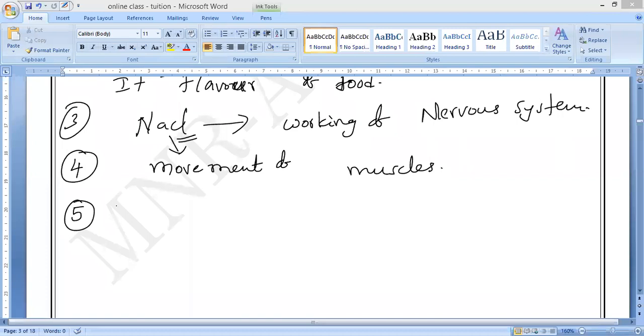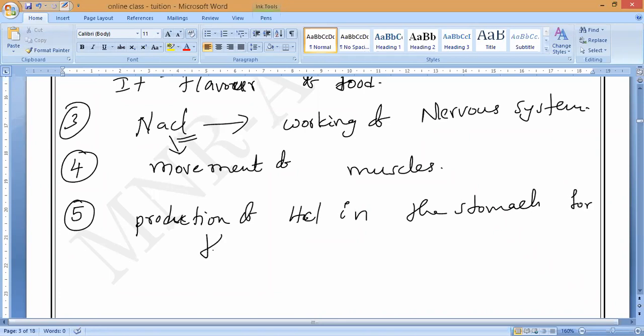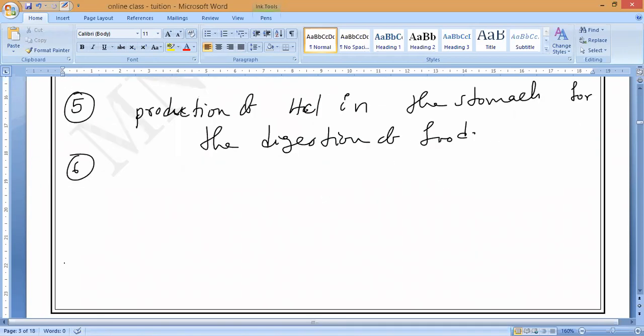Write it. Production of hydrochloric acid. See, individually I am writing, but this all comes under the same thing. Production of hydrochloric acid in the stomach, for digestion. This is the next, sixth point. Actually, 3, 4, 5 are under the same point, but I am splitting them because everything is MCQ. Understand?